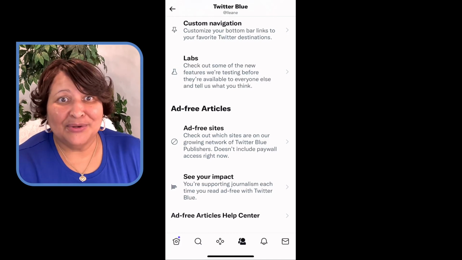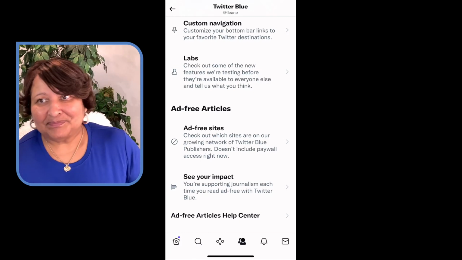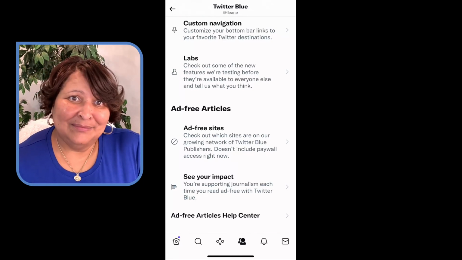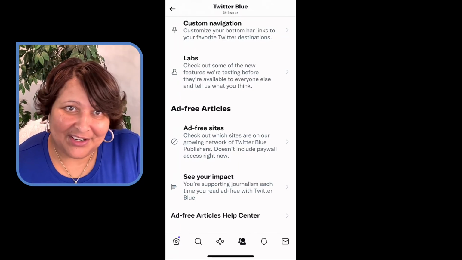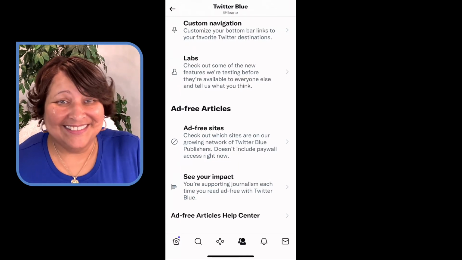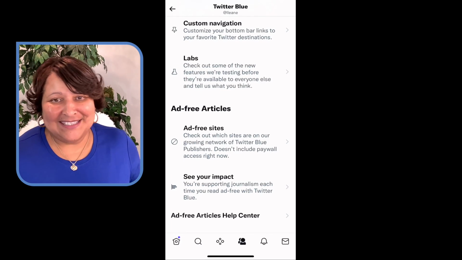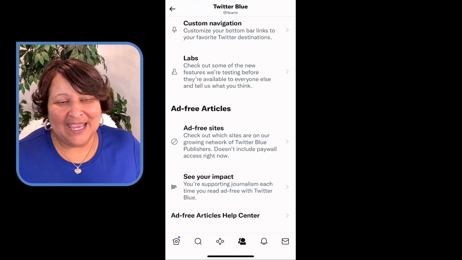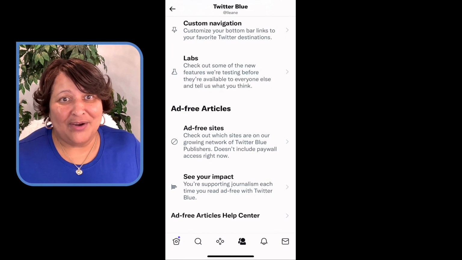I don't have to follow these accounts if I don't want to. And that way, like I said, if I ever change my mind, I'm not following them. I don't have to sit there and unfollow them. If anything, I could just delete the Twitter list. So there's all kinds of tips and ways that you can navigate around in Twitter.